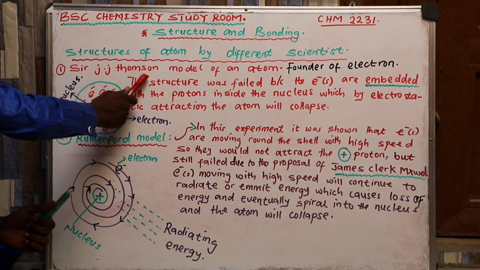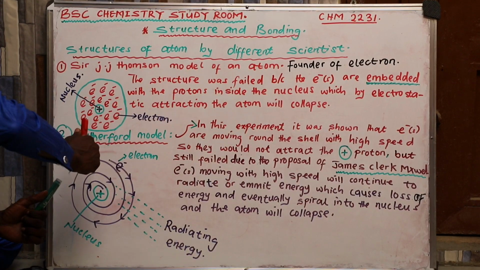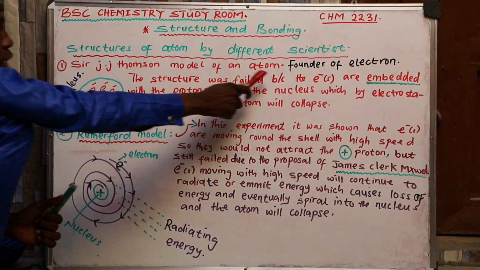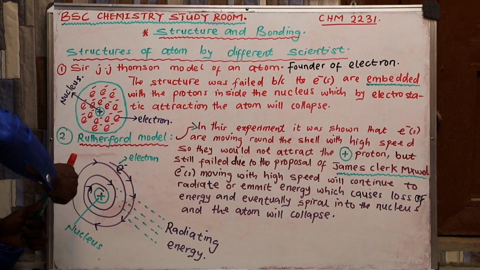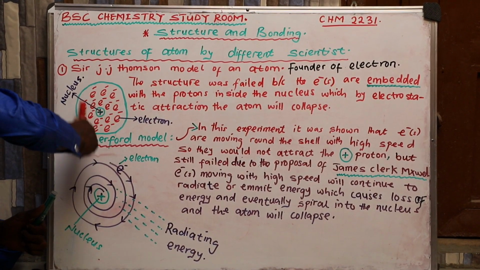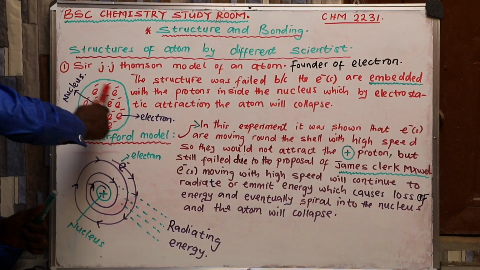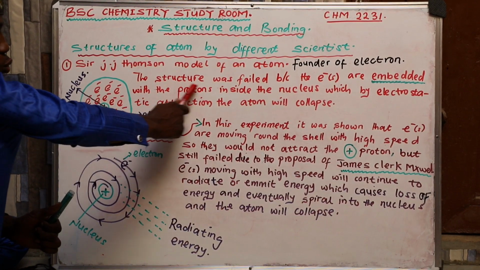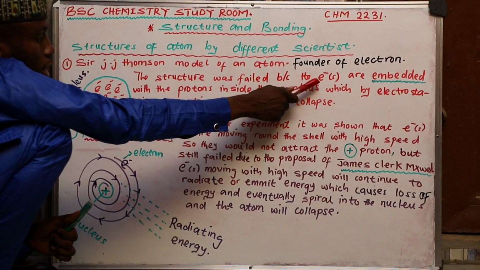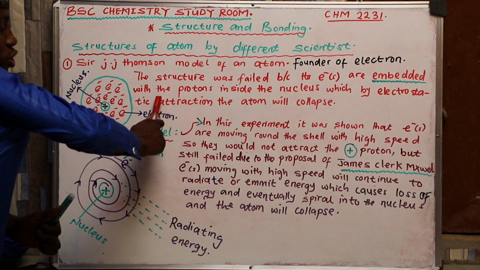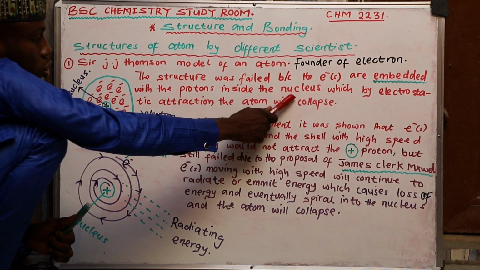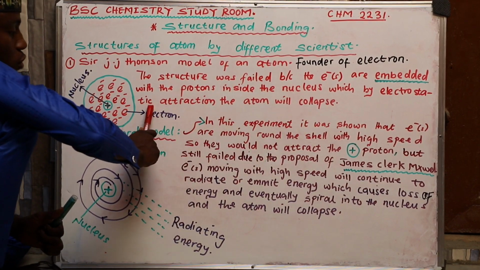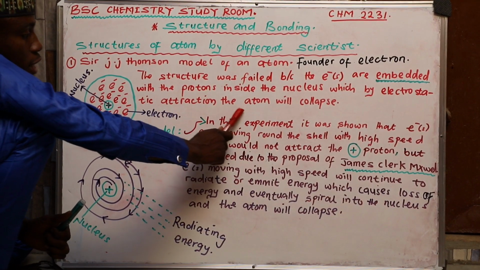Number 1. Sir J.J. Thomson model of an atom. Sir J.J. Thomson was the founder of electrons. This is how Sir J.J. Thomson proves the structure of his atoms. The electrons and protons are embedded inside the nucleus. The structure was rejected because the electrons are embedded with the protons inside the nucleus, and by electrostatic force of attraction, the atom will collapse.